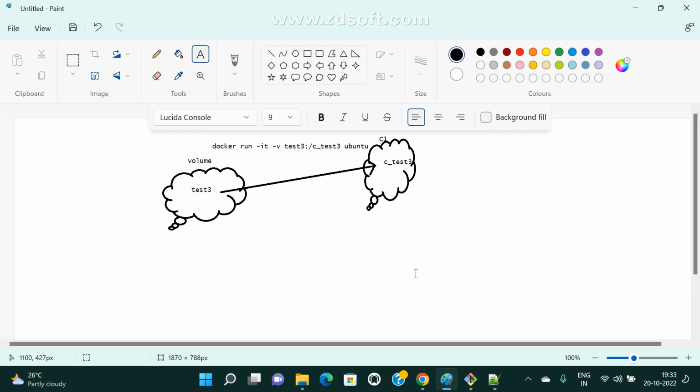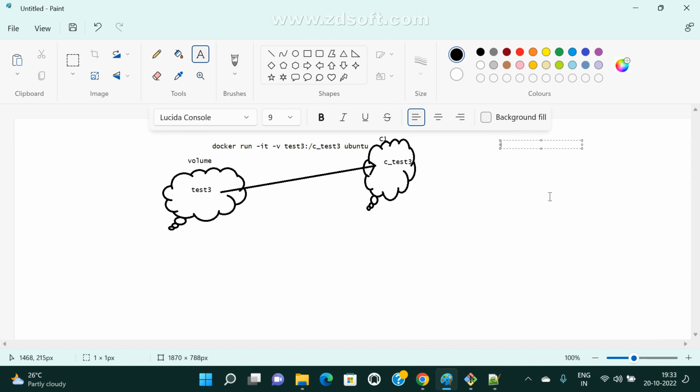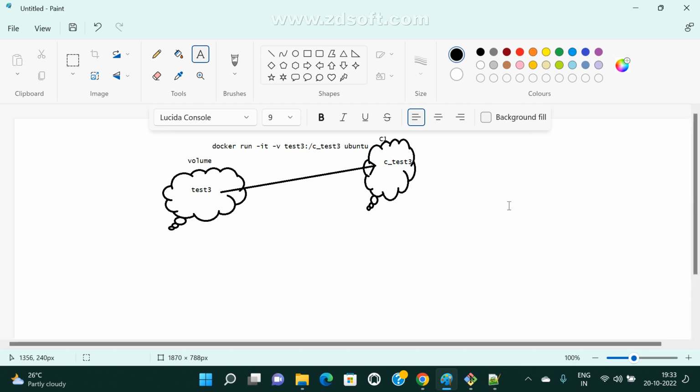Sir, should we mandatorily create the volume in that /var/lib/jenkins path, or can we create it in any path? That is the default path. If you install Jenkins, what is the default path? /var/lib/jenkins. If you install Tomcat, where is the default path? /usr/local/tomcat, somewhere, right?